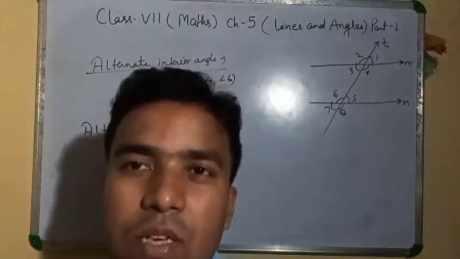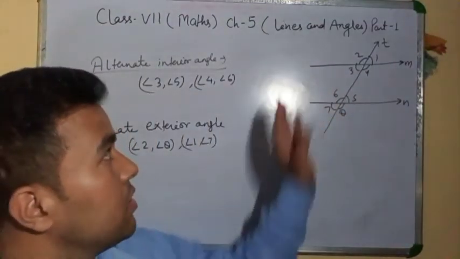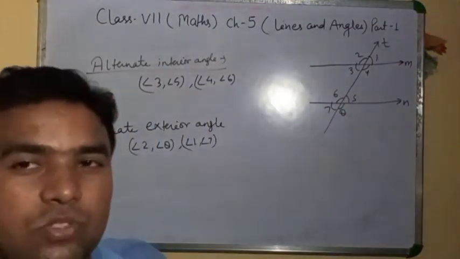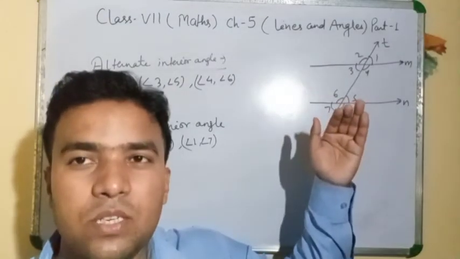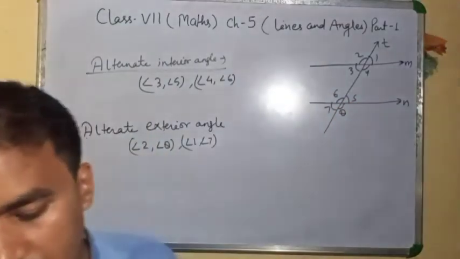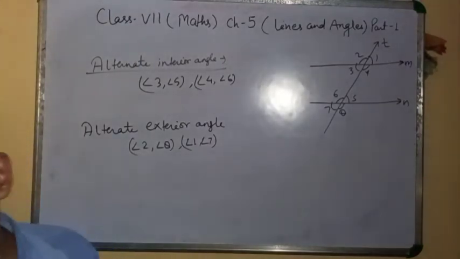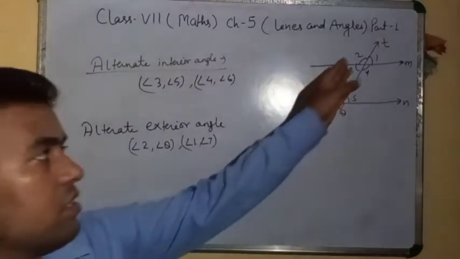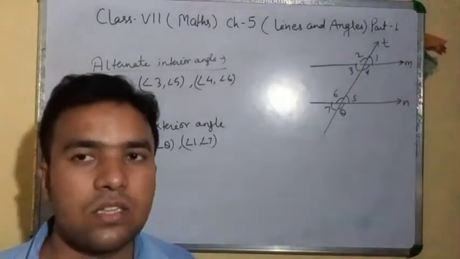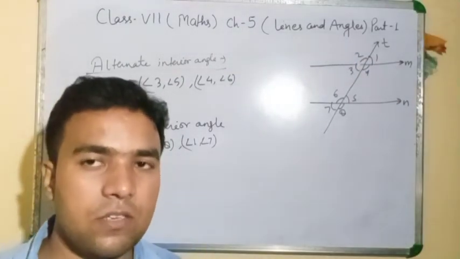Between two lines, whatever alternate angle is given, that is interior. Outside, whatever alternate angle is given, that is alternate exterior angle. Two pairs are called alternate interior angles, or simply alternate angles. Two pairs are called alternate exterior angles. These angles are called alternate angles because they are on the alternate sides of the transversal. That's why we have the word alternate.